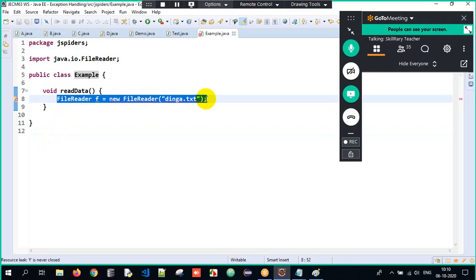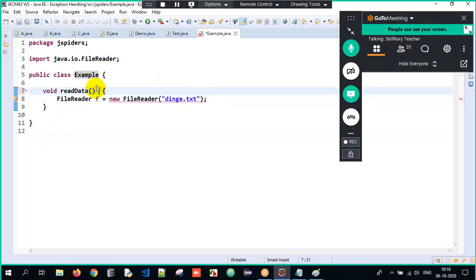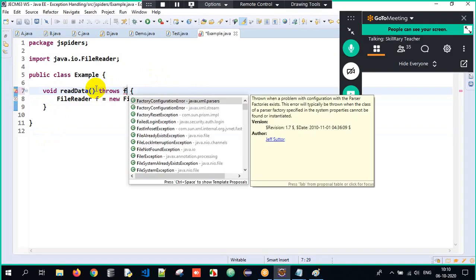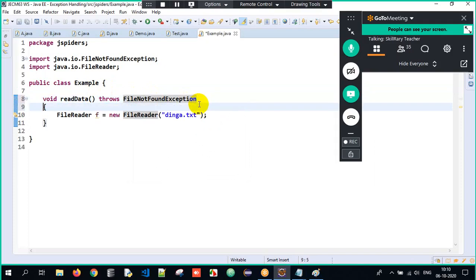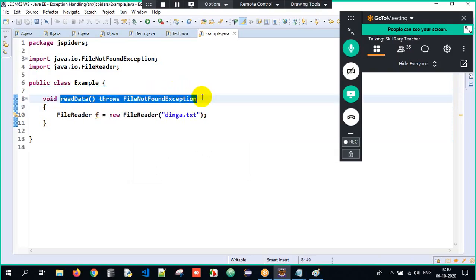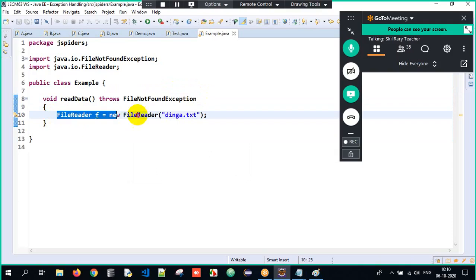But the method does not want to use a try and catch block to handle it. So what is the alternative way here? If I do not want to handle it using try and catch block, I have to tell throws, what type of exception? FileNotFoundException. So what did we understand over here? When I try to call the readData method, it is telling throws FileNotFoundException. It simply means there is a possibility of FileNotFoundException in the method and that has not been handled. That information has to be given to the caller.